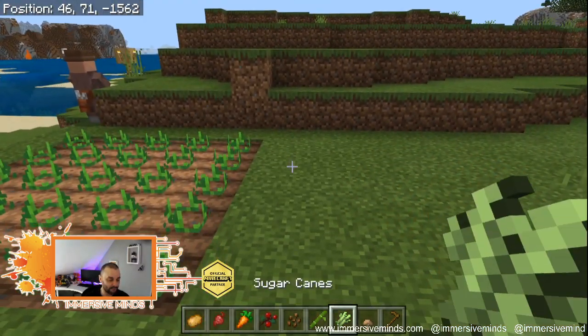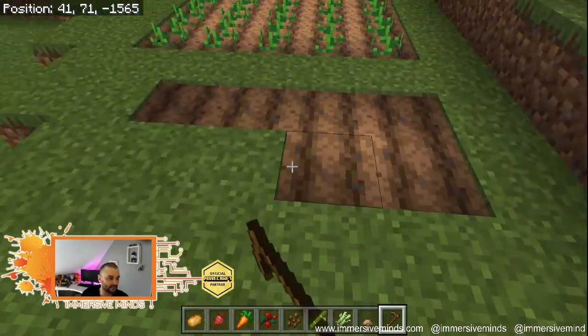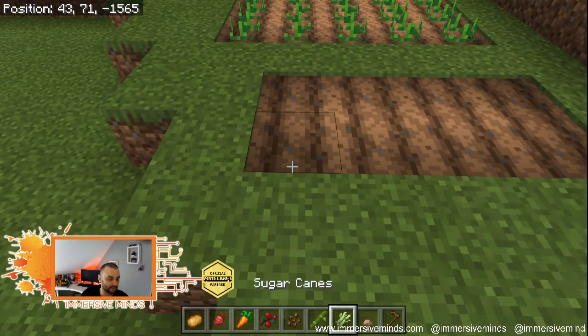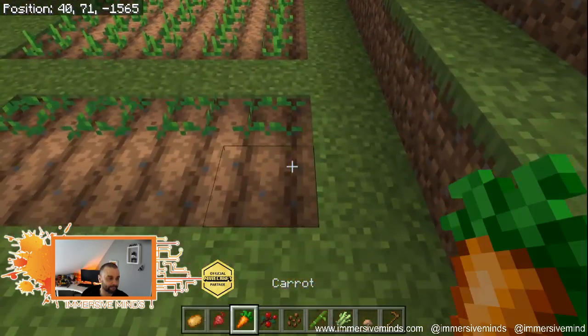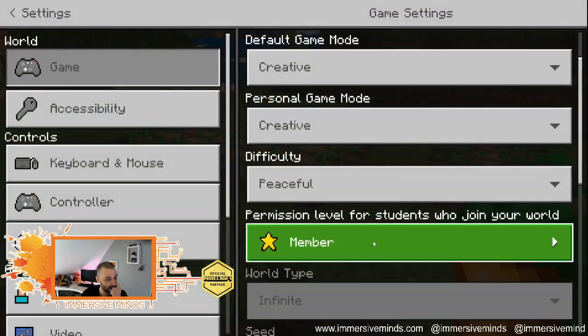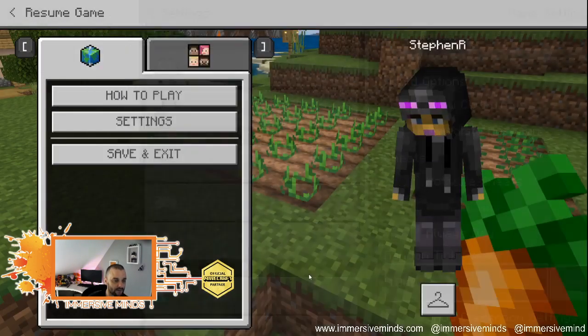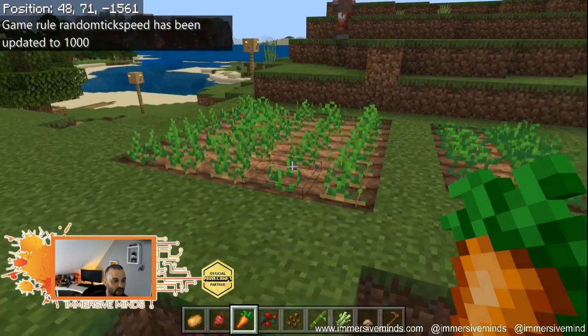We're also going to do the same with carrots, except I'll do less. And the reason I'm doing more with potatoes is because I want to show you something that's quite nice about potatoes. And then we'll just speed up time. Settings. Random tick speed 1000. There they go, growing nice and fast.